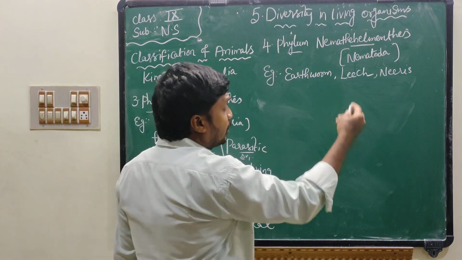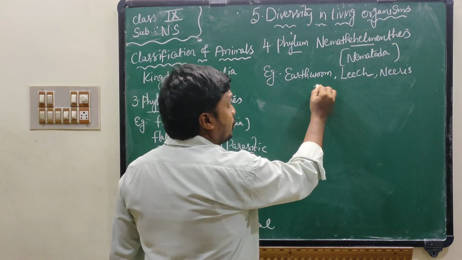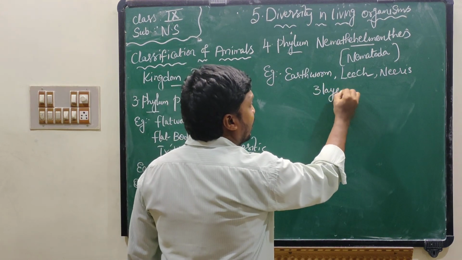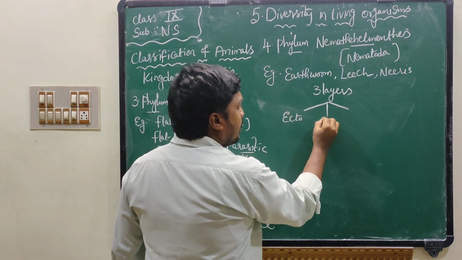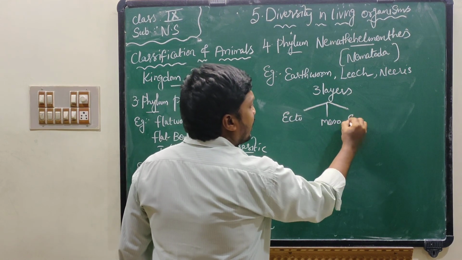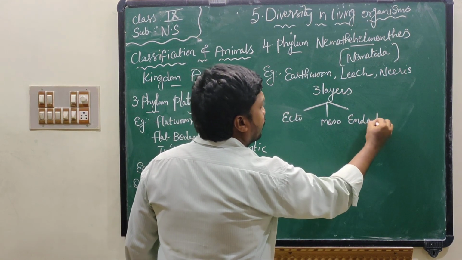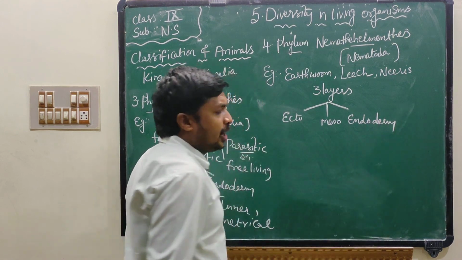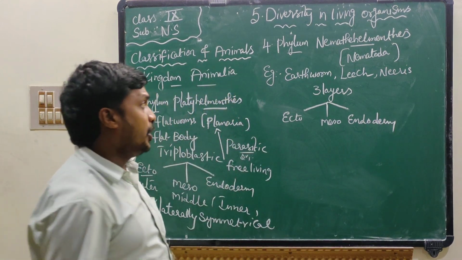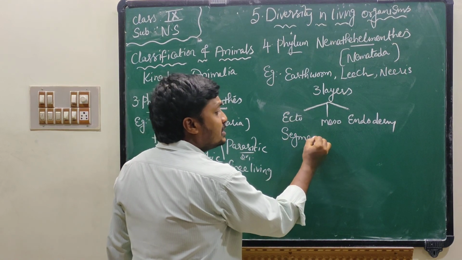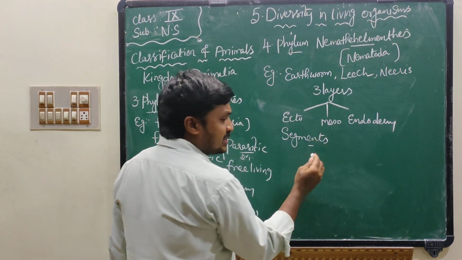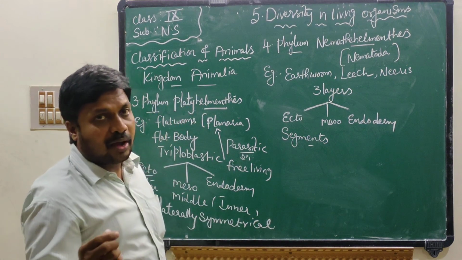These nematoda organisms have three layers in their body. Already we know that. That is ectoderm, mesoderm and endoderm. They have a segmented body. They have segments in their body. For example, I draw the diagram of an earthworm.